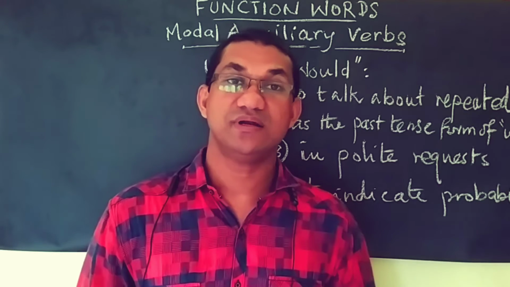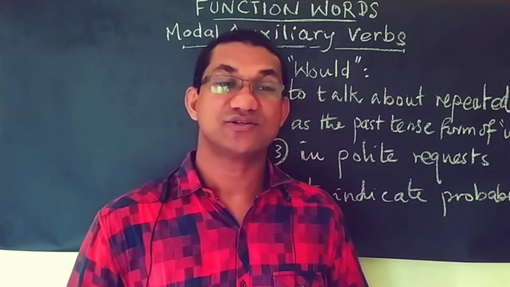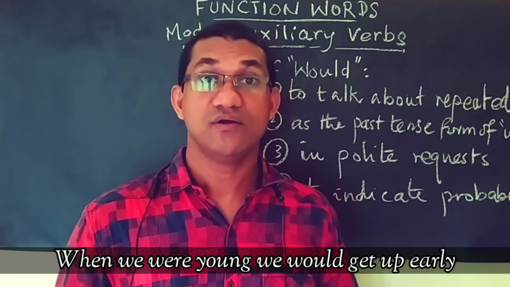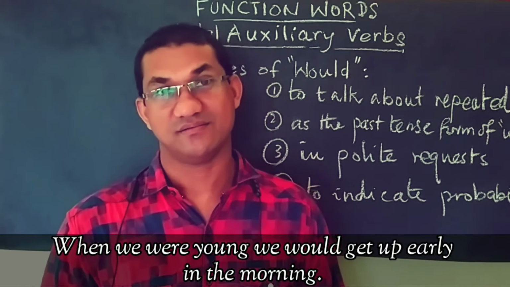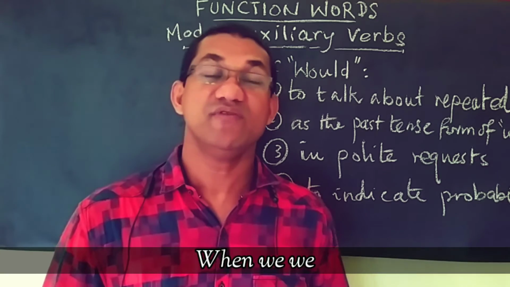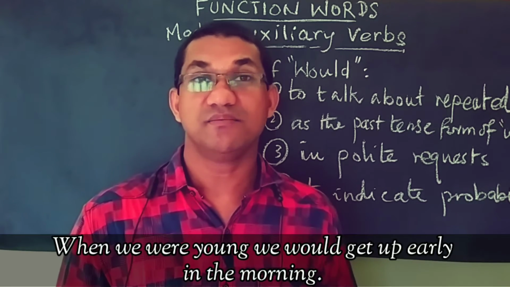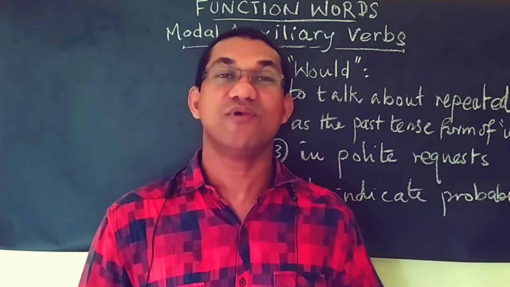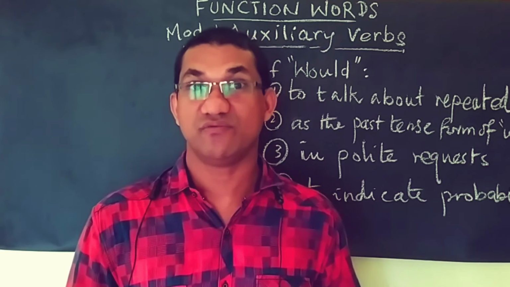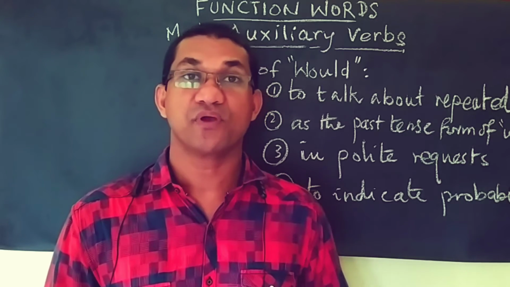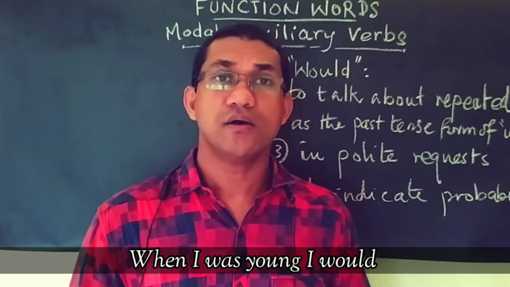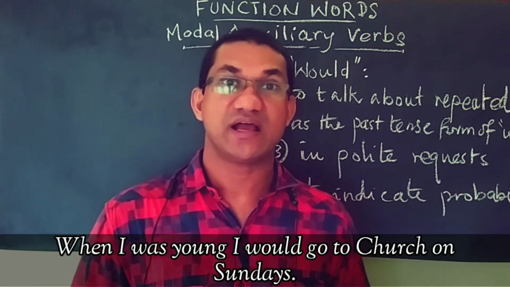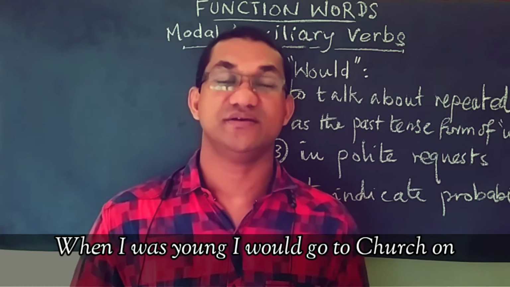Another example, again, repeated actions or habitual behavior in the past: when we were young, we would get up early in the morning. Again, it is a habit, every day. Similarly, we would say, when I was young, I would go to church on Sundays.